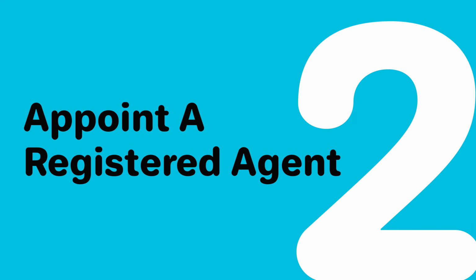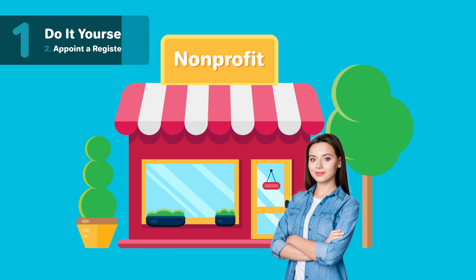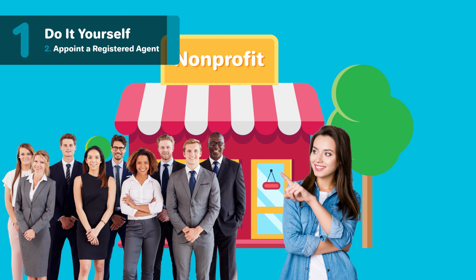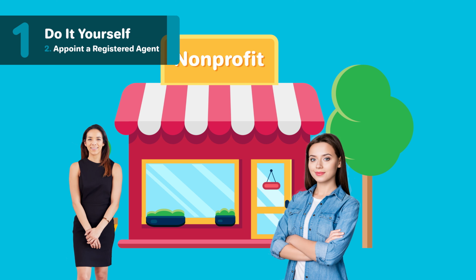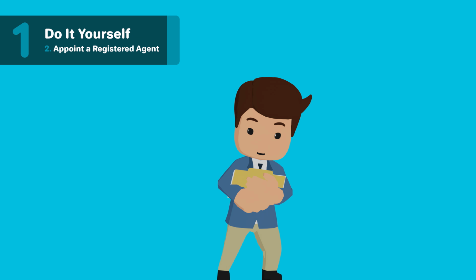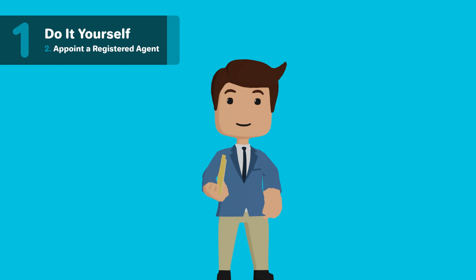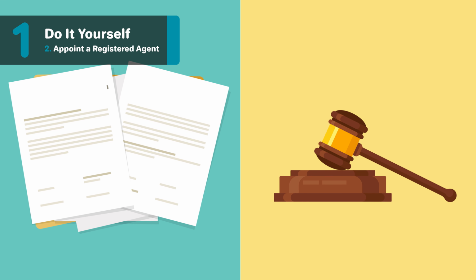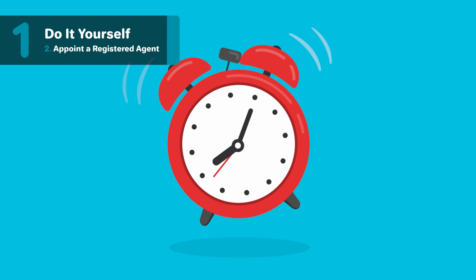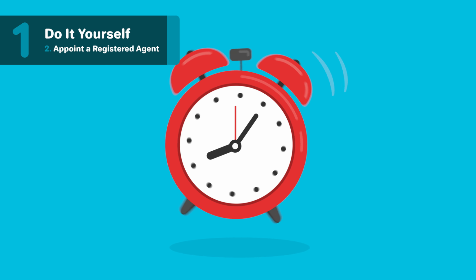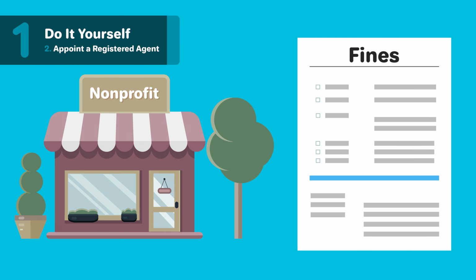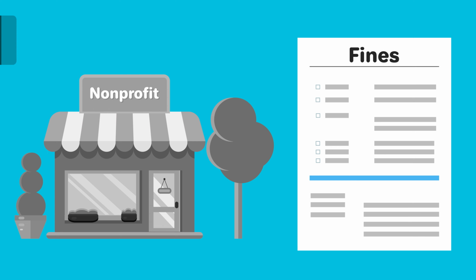2. Appoint a registered agent. The registered agent can be an individual in the company, including yourself, or you can hire a professional service authorized to do business in Illinois. They will send and receive legal papers on your behalf. These documents include official correspondence, like legal summons and document filings, which your registered agent will receive and forward to you. Your registered agent will also help remind you to file the necessary reports. Failure to properly maintain your nonprofit can result in fines and dissolution, so this assistance is valuable.